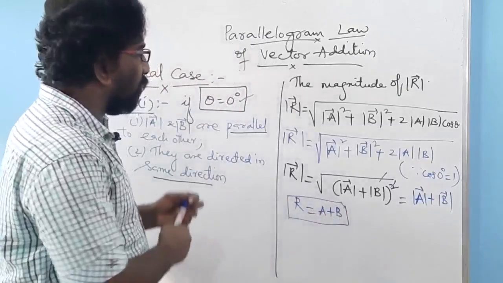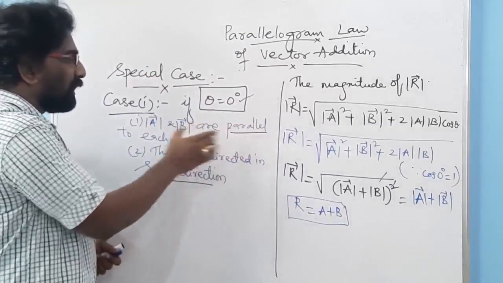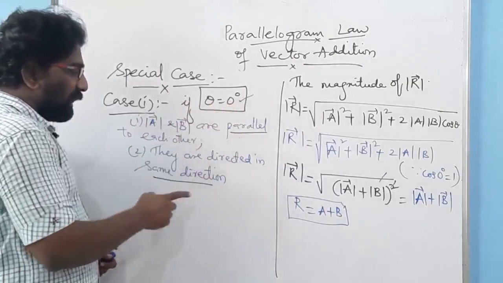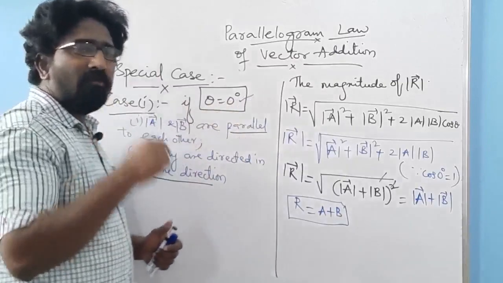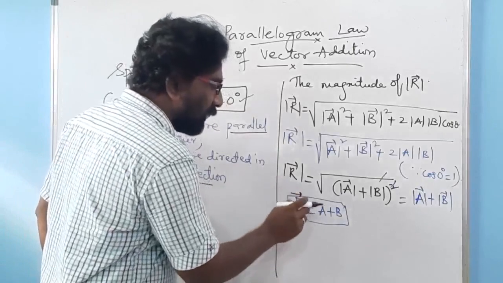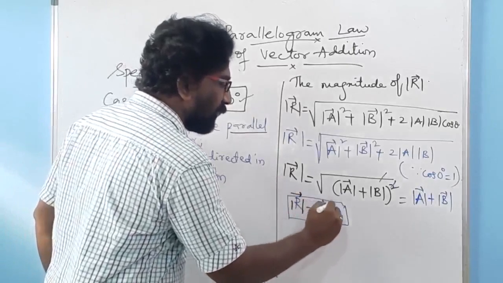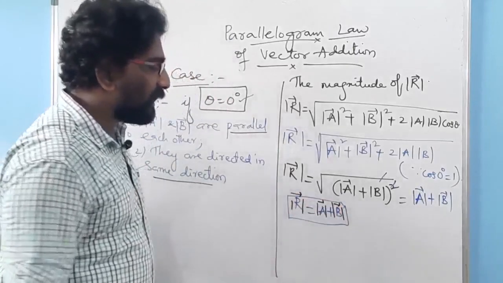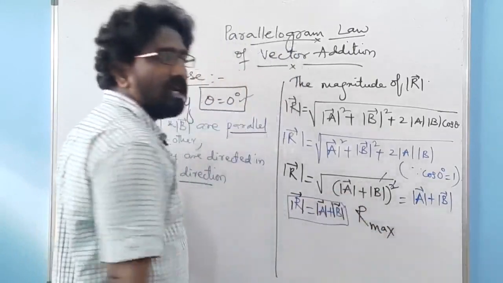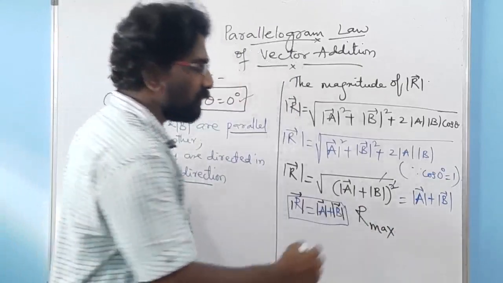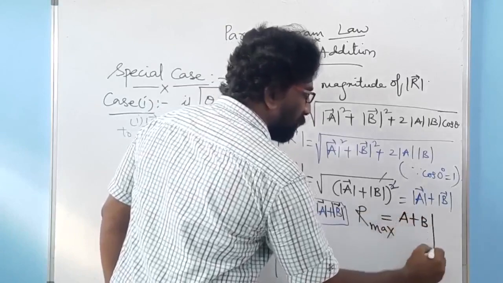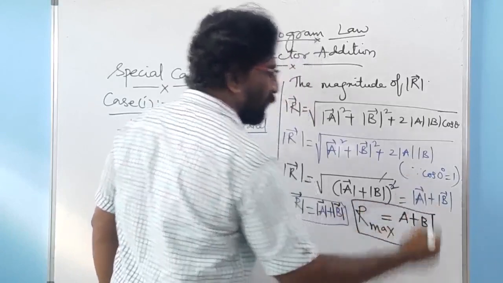So listen here now. We have seen the important points here. Whenever theta equal to 0, both the vectors are parallel to each other, and they will have the same direction. And one more important point. Whenever the resultant vector equals the sum of the mods of these two vectors, that is the maximum value of your resultant vector, which is equal to mod of vector A plus vector B. That's the sum of the two vectors.